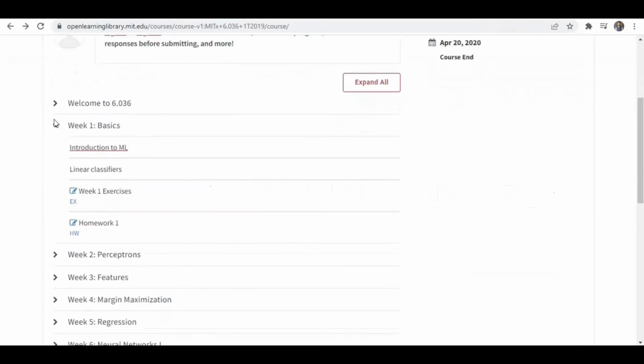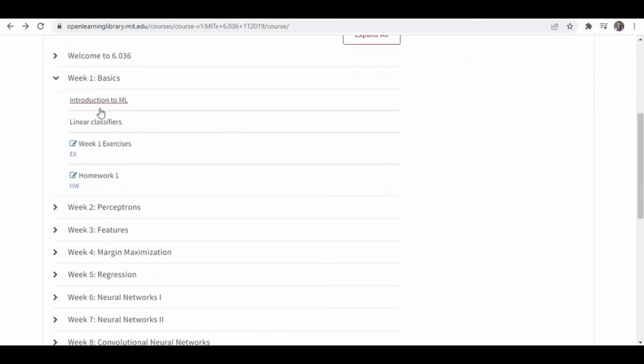You can see the concepts they're discussing, like the introduction to ML. They talk about the types of machine learning, like supervised and unsupervised, right? They'll discuss all those things. And you can see after completion of every week, they have exercises as well as homework to do, so that you get a better understanding of the concepts which you just studied. So that's the course.